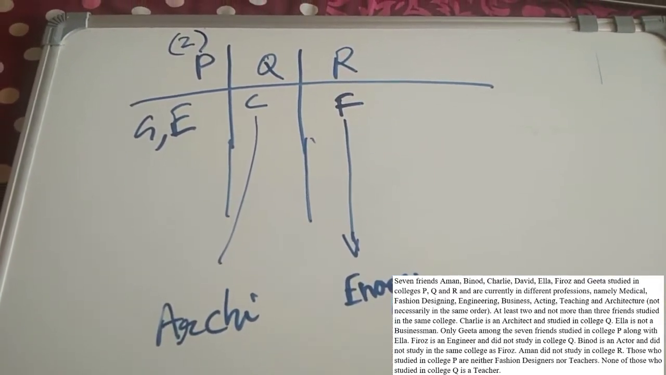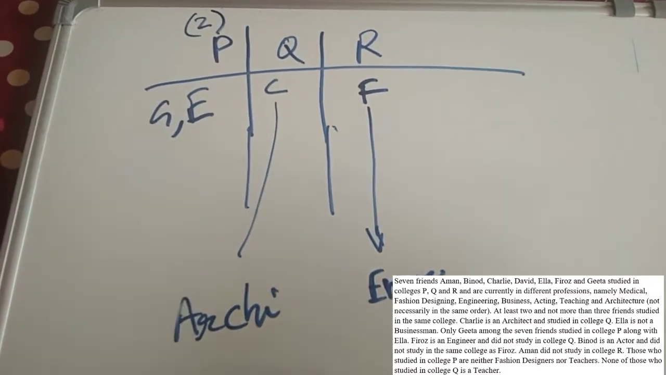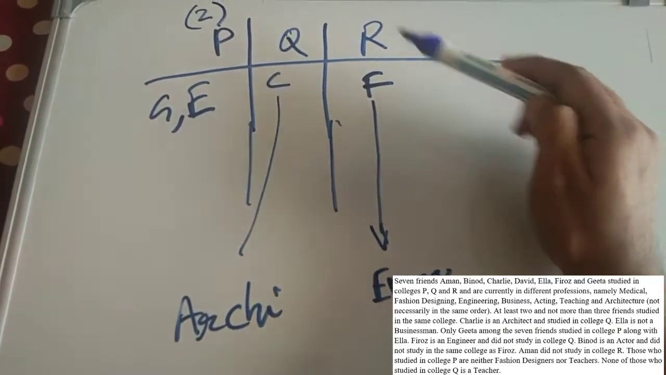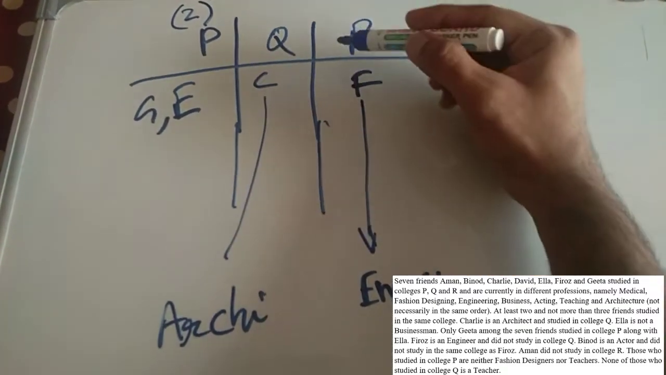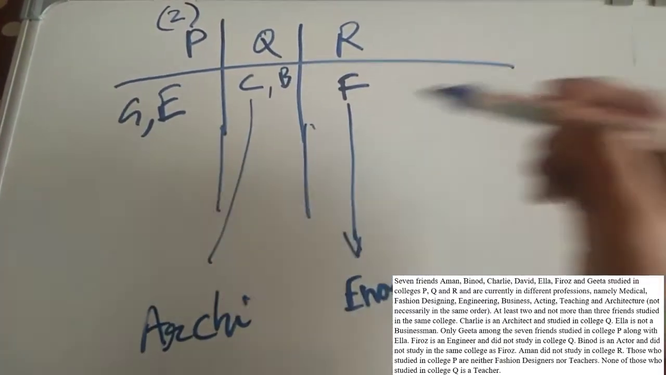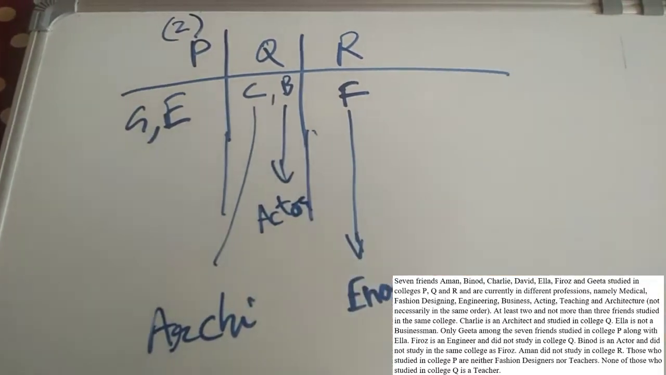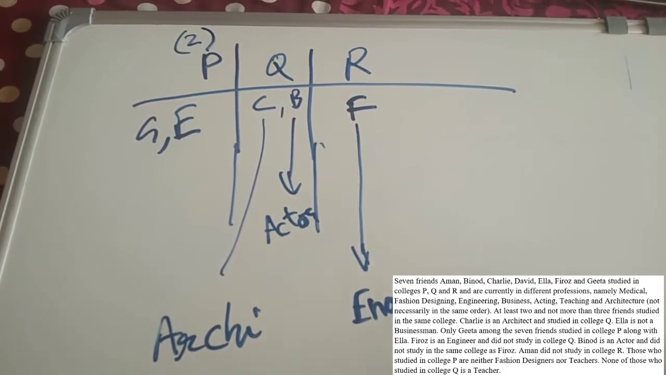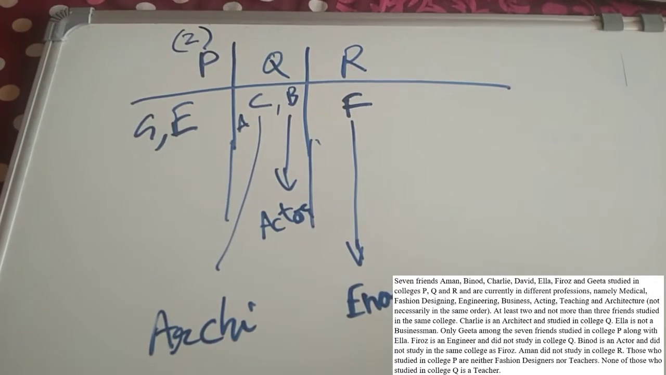Binod is an actor and did not study in the same college as Firoz. Okay, so Binod did not study in the same college as Firoz. So Binod can't come here, because only two people can study in college P. So Binod definitely has to come here. So this is Binod, and Binod is an actor. Aman did not study in college R. So again, Aman has to study in college Q.